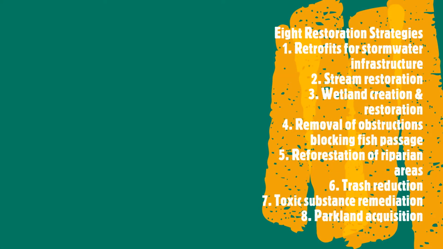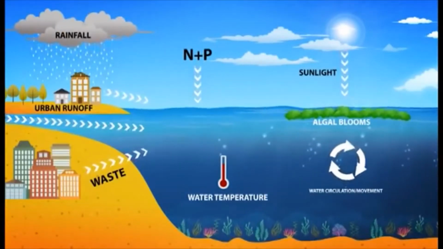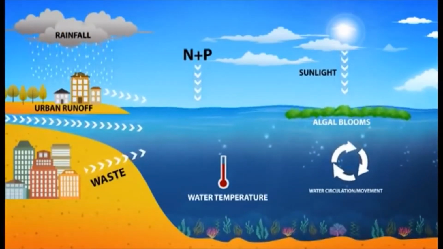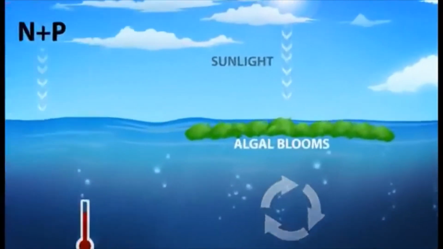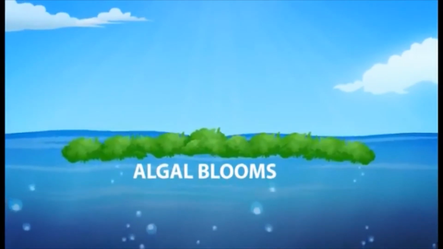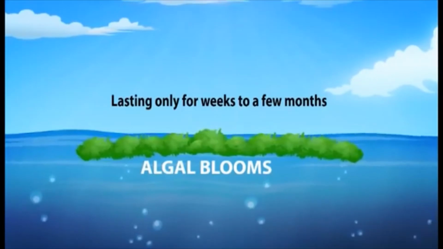To achieve the restoration of the Anacostia, the plan set out 8 strategies seen here. These strategies made up 3,018 individual projects, half of which were stormwater retrofits. Improving stormwater infrastructure and addressing combined sewage outflows helps eliminate both point and non-point source pollution. Preventing combined sewage outflows stops the introduction of sewage, which breeds E. coli and injects heavy amounts of macronutrients, which can also cause algal blooms and lower dissolved oxygen in the stream.